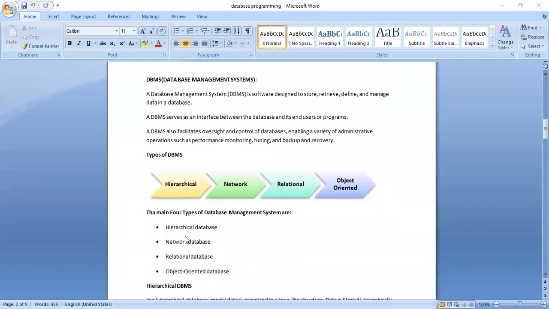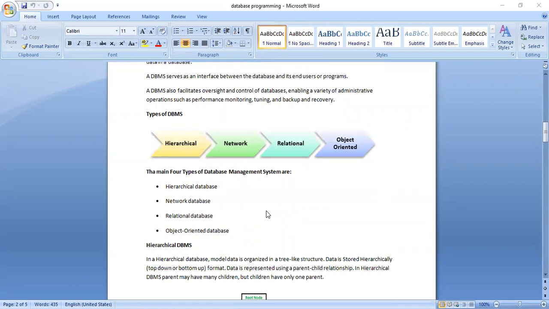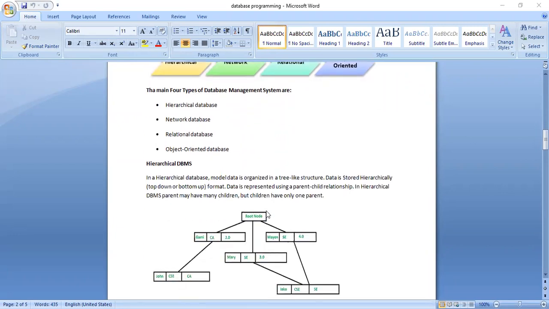Now we are going to see the most popular types of DBMS software. We have hierarchical DBMS, network DBMS, relational DBMS, and object oriented. I took four main types of database management systems. Other than these, we have a number of other DBMS also. But the most popular four main types of DBMS software are hierarchical, network, relational, and object oriented.